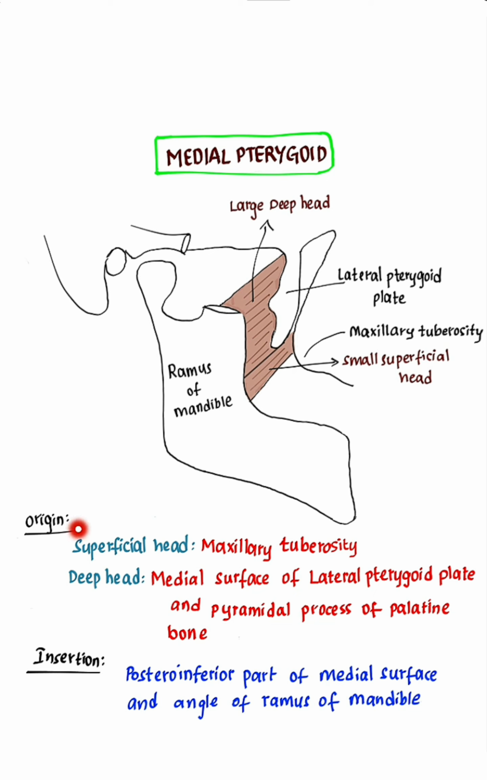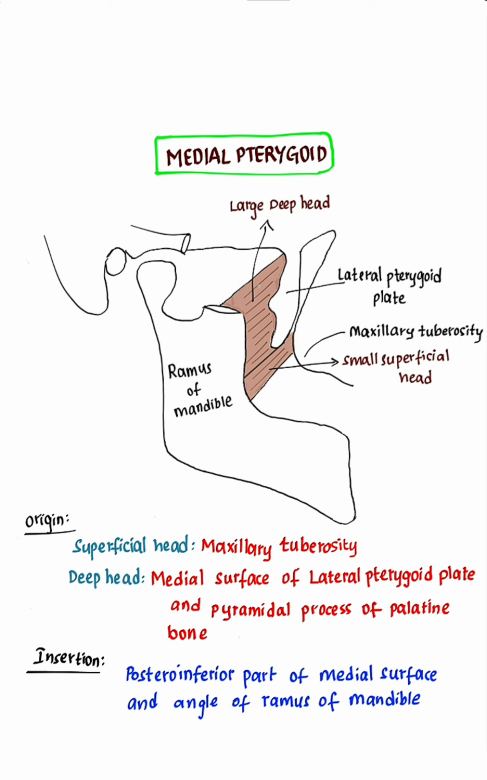Origin of medial pterygoid. Superficial head arises from the maxillary tuberosity. Deep head arises from the medial surface of the lateral pterygoid plate and the pyramidal process of the palatine bone. You can see this is the superficial head. It arises from the maxillary tuberosity. Deep head arises from the medial surface of the lateral pterygoid plate.